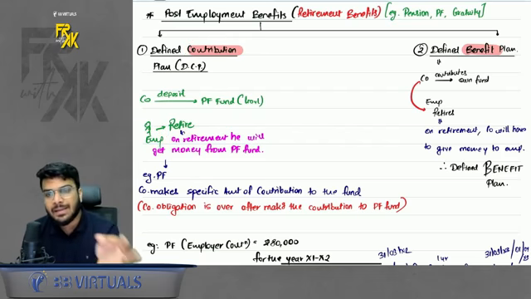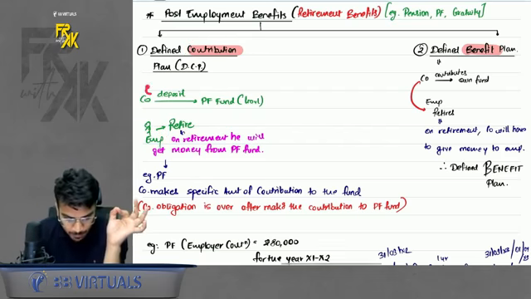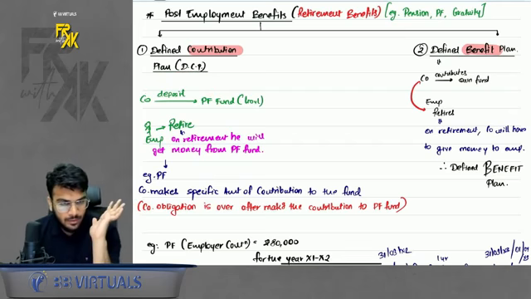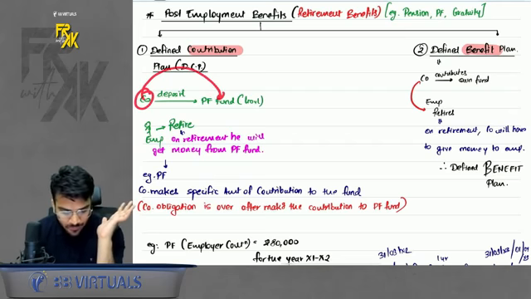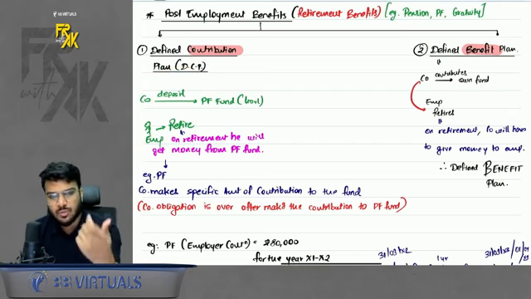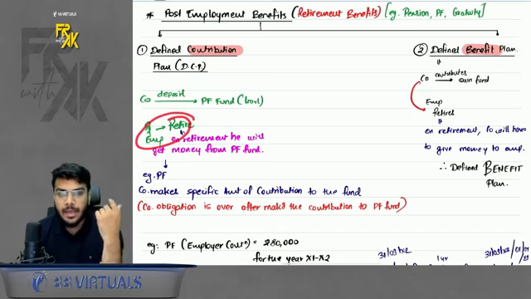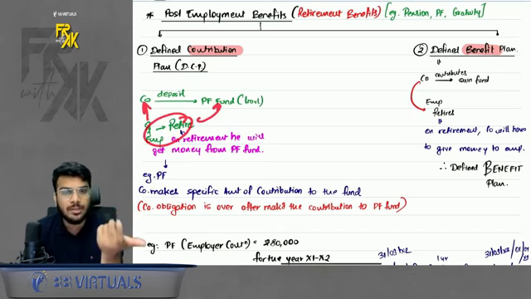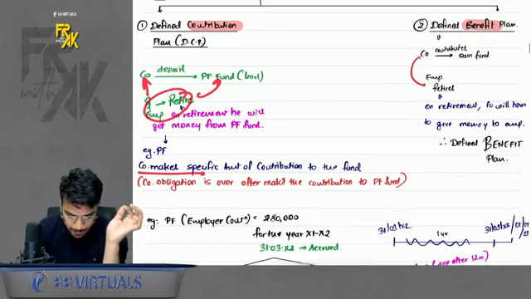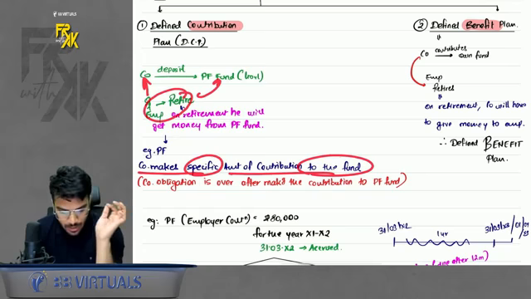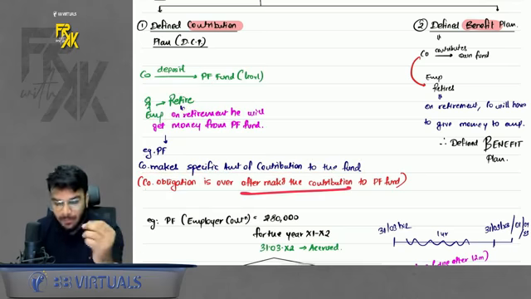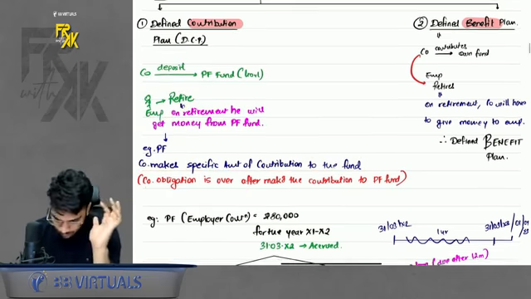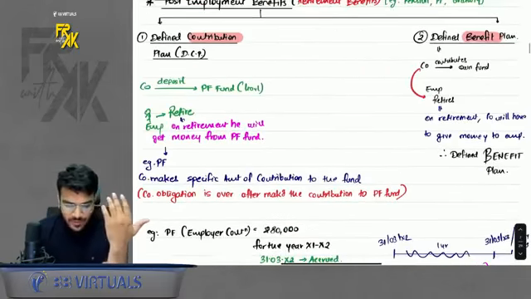Because the company's obligation is over when it deposits the money in the PF fund. Why is the obligation over? Because when the employee retires, the employee will not reach out to the company for the payment. Employee will reach out to the PF fund for the payment, right? So here the company makes a specific contribution to the fund and the company's obligation is over after making that contribution. Okay, so how to account for this defined contribution plan?